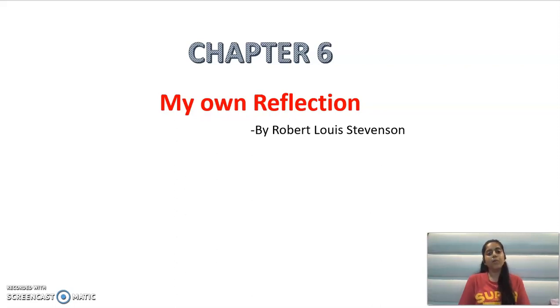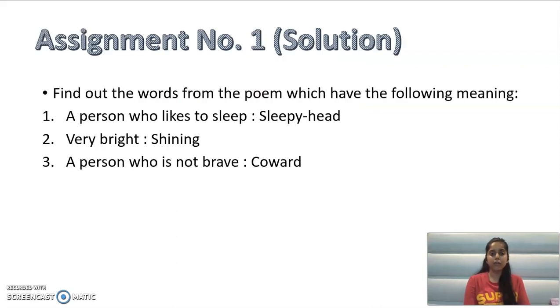Stevenson. It's a poem written by Robert Louis Stevenson. We have completed the vocab part of the poem, and now we will start the explanation part of the poem. But before starting the explanation part, let me explain the assignment which was given to you on the day of completion of vocabulary. I had given you three meanings and you had to find out the words which would mean the same.